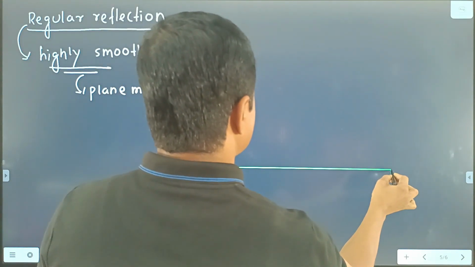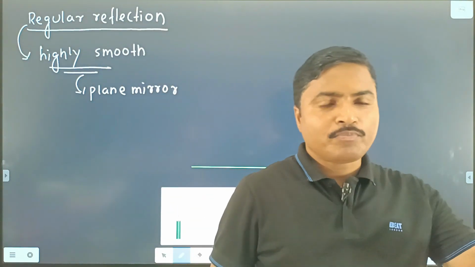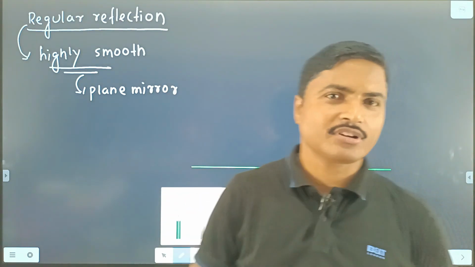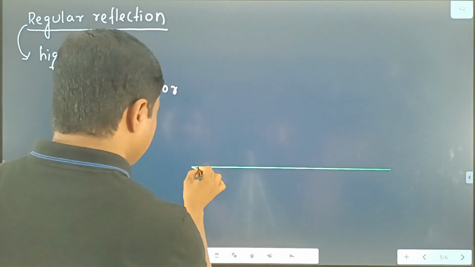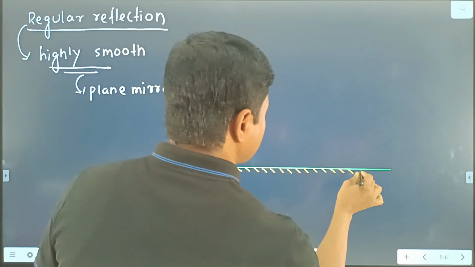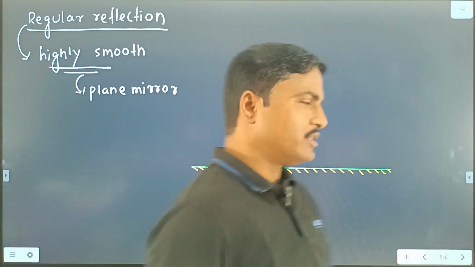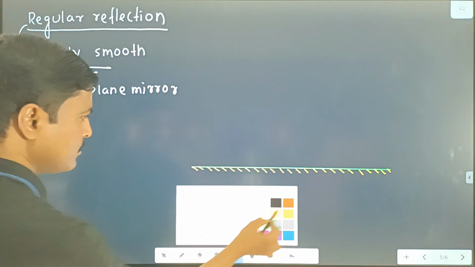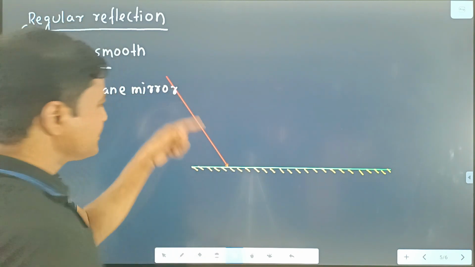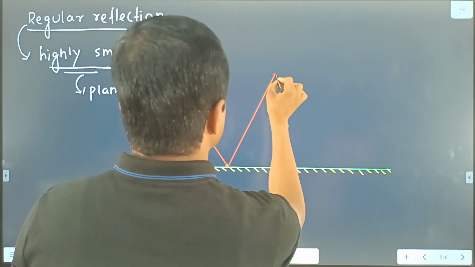Suppose this one is a plane mirror. Plane mirror means the upper surface is known as the reflecting surface and the lower surface is coated with silver, or silver coated. This is the lower surface, and suppose the lower surface is silver coated and the upper surface is known as the reflecting surface. Suppose you draw incident rays. This one is the first incident ray, and the incident ray hits the surface at this point, and after that the ray is reflected in this direction.